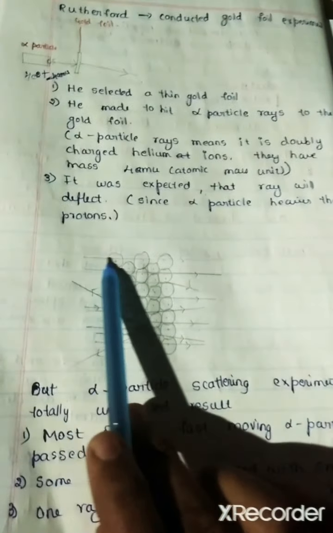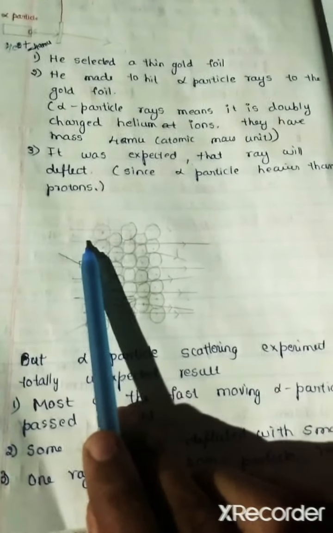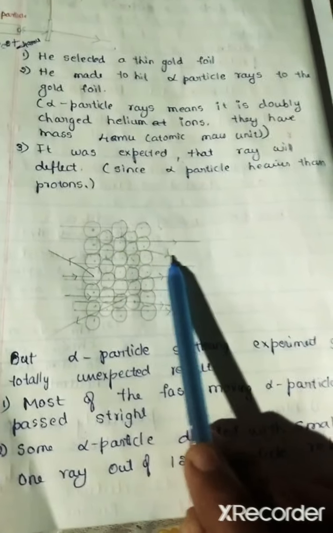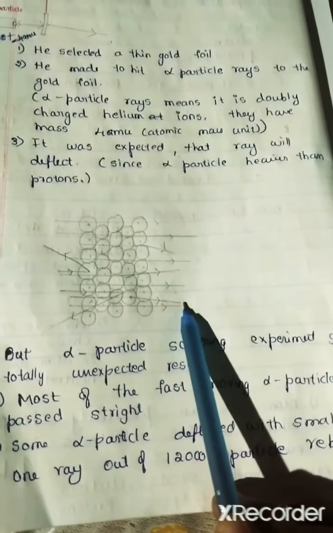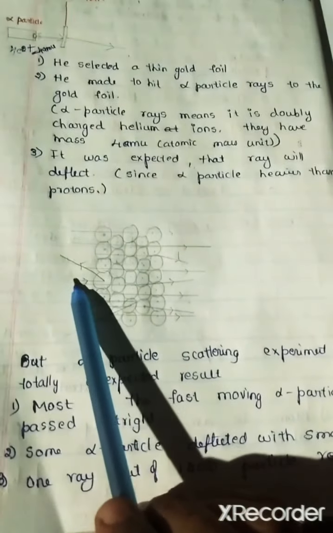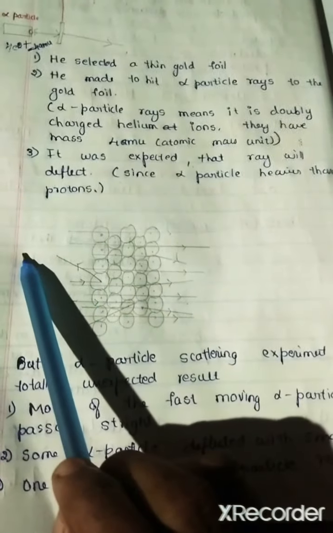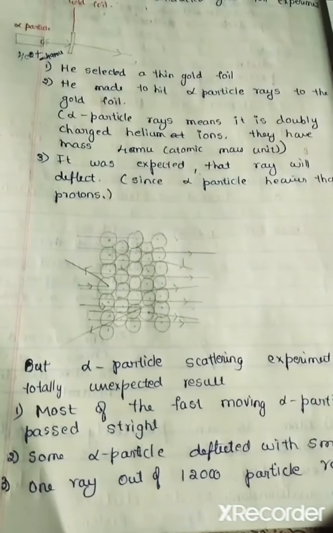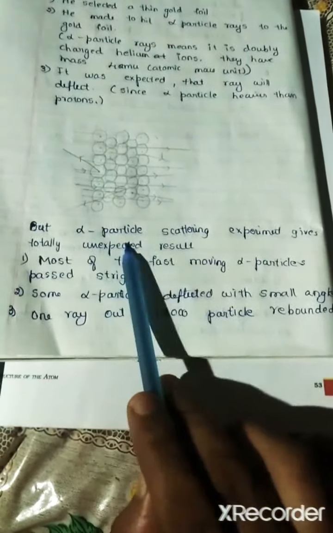But what really happened? Some of the particles passed in a straight line, and some were deflected at a small angle like this. See here, at a small angle they deflected in this way. And some of the particles, when they hit, bounced back. Some of the particles did that. This alpha particle scattering experiment gave a totally unexpected result.